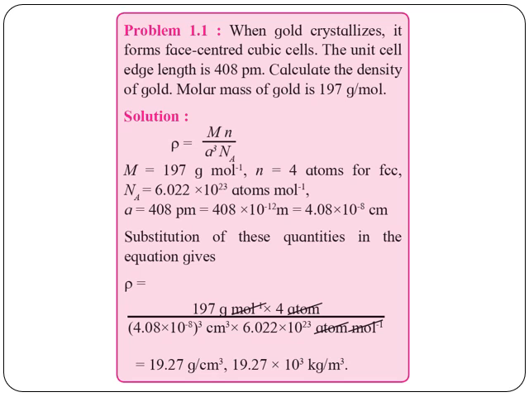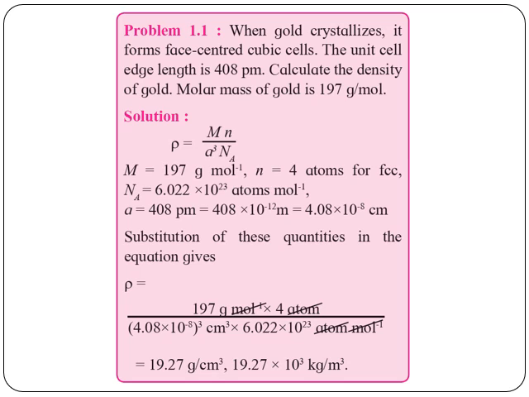Molar mass of gold is 197 gram per mole. Now, according to the equation, density rho equals M into n by a cube into Na. Thus, M equals 197 gram per mole, n equals 4 atoms for FCC, Na equals 6.022 into 10 to the power 23 atoms per mole, a equals 408 picometer, that is equal to 408 into 10 to the power minus 12 meter, and that is equal to 4.08 into 10 to the power minus 8 centimeter.